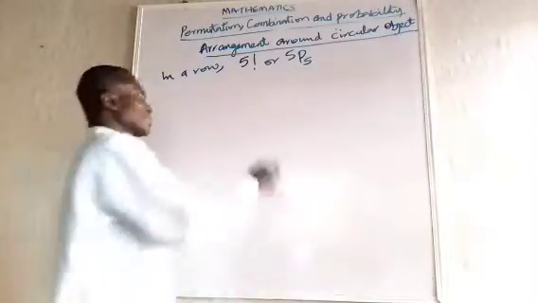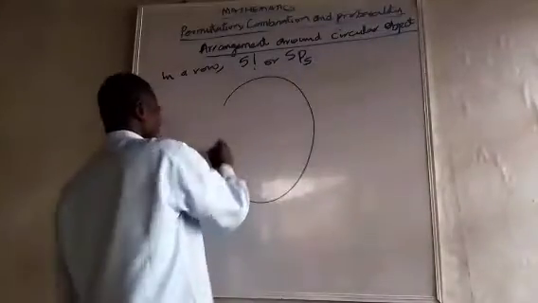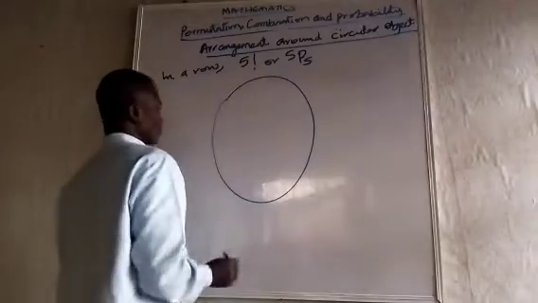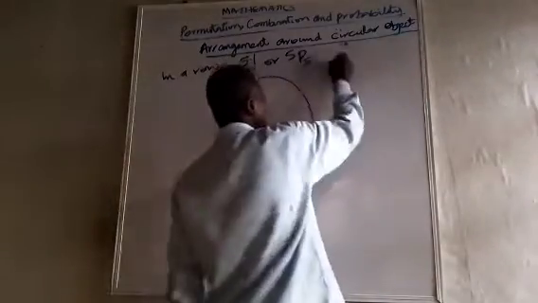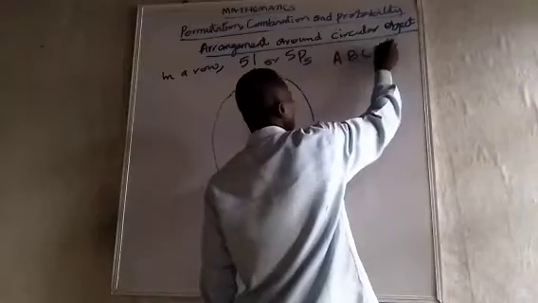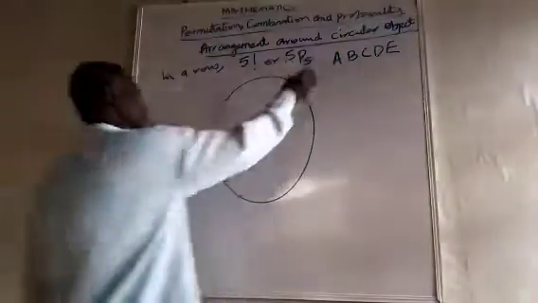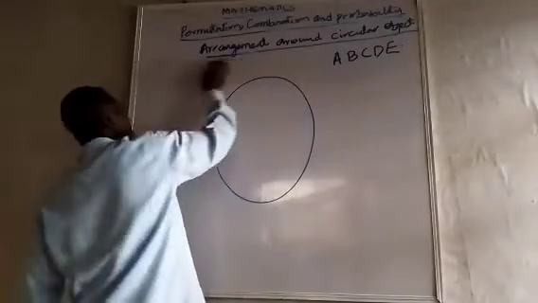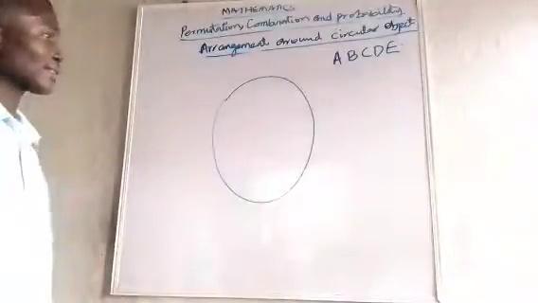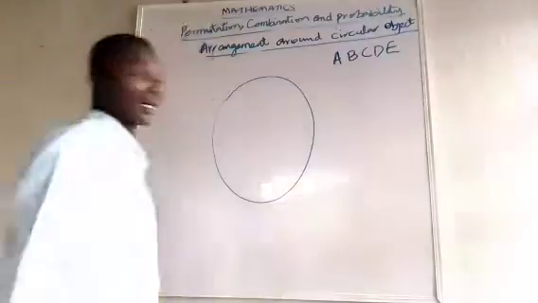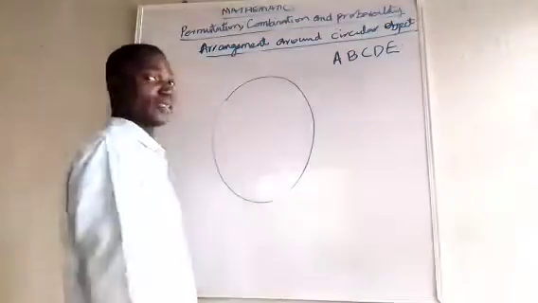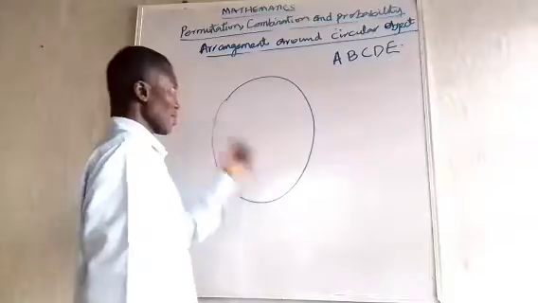Now, let's look at it when it is around a ring, a circular object like this. Let's say the objects are A, B, C, D, E. The funniest thing about a circle is, either way you look at it, you will see it in one way. Look at this.